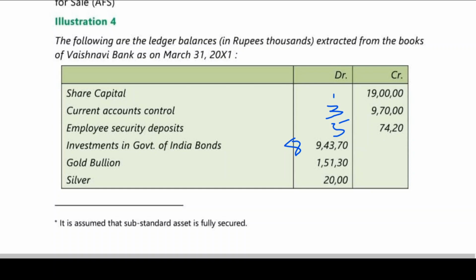We can say CBI is simple, then AFO. C starts with cash and balances with RBI. B, balances with banks and money at call and short notice. I, investments. Then AFO: advances, fixed assets, other assets. Is this clear?